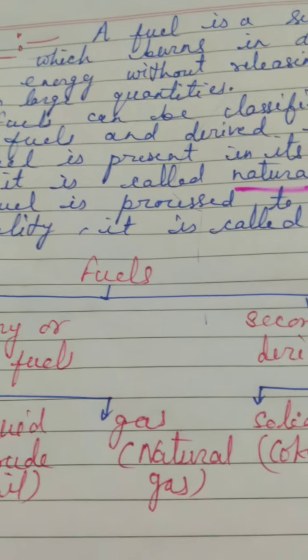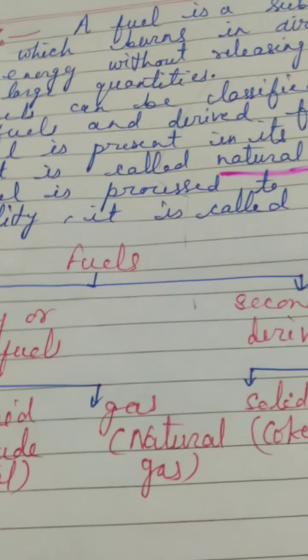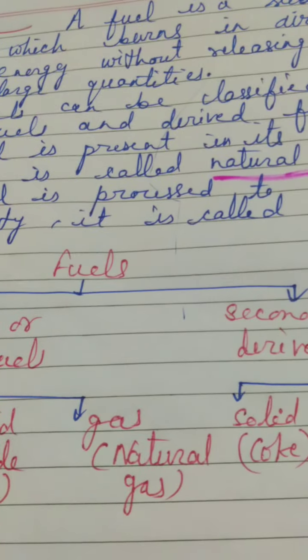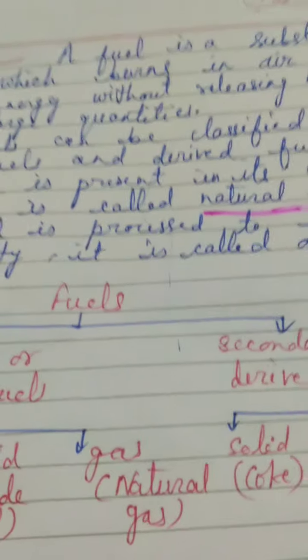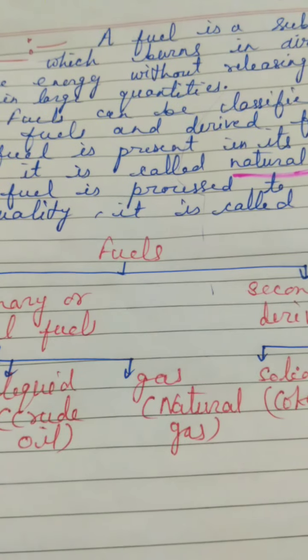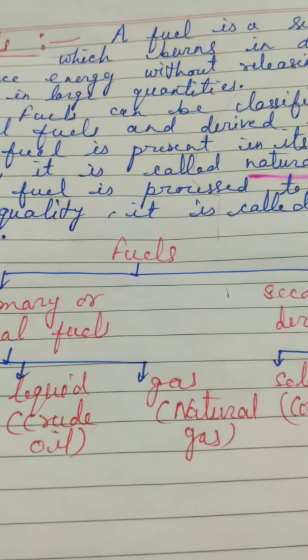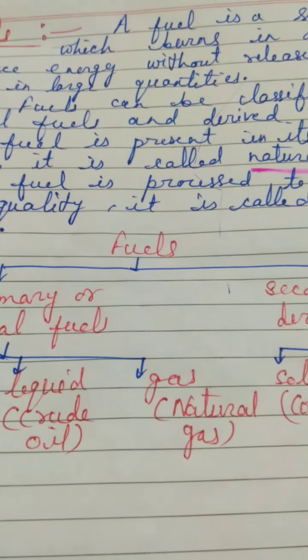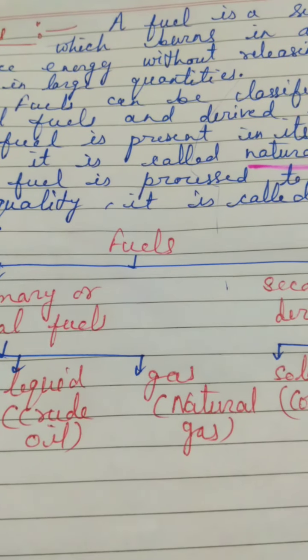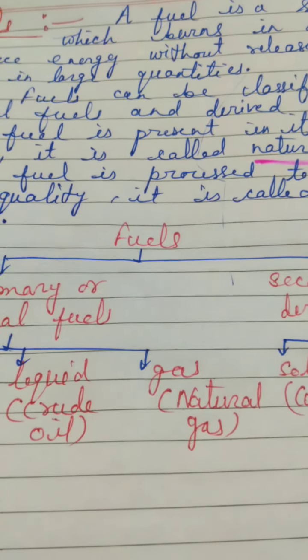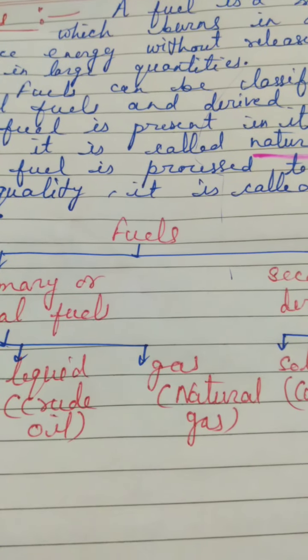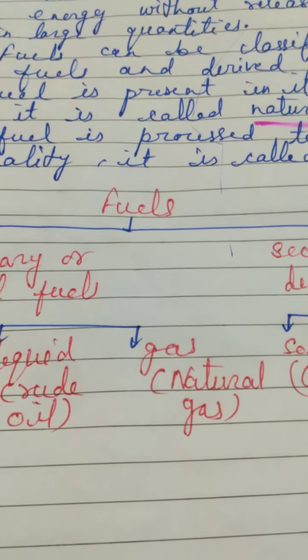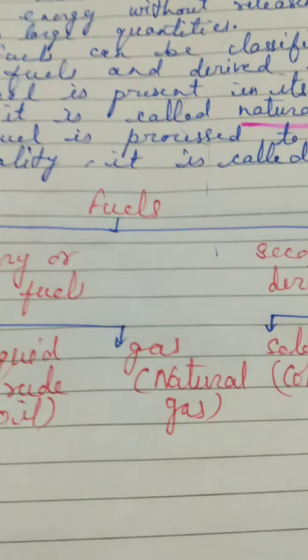Now fuels can be classified as natural fuels and derived fuels. What are natural fuels and what are derived fuels? Let me tell you. So boys, fuels are either present naturally and we use them without any processing, like wood, which will be the best example. Wood is obtained from plants, and that is a natural fuel, and it is used in its primary state without any processing.